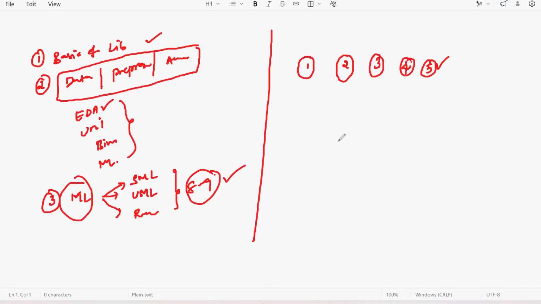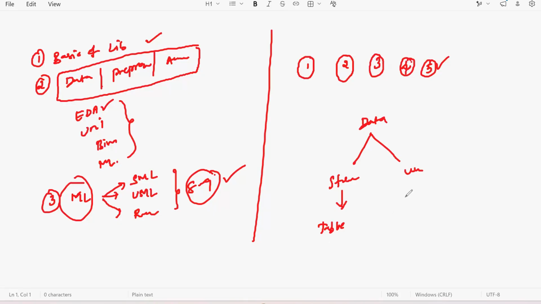So to understand this, we need to understand a bit deeper about the data. Basically, this data is of different types. The data is called structured data and then unstructured data. So what is this structured data? If you have the data in a table format, then that is called structured data.